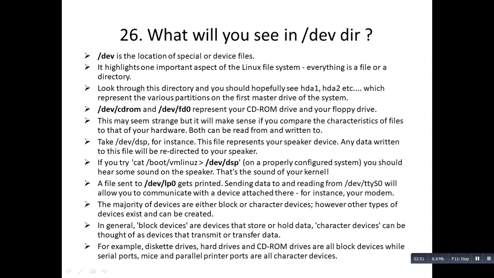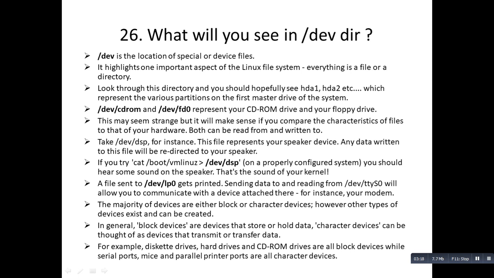However, other types of device exist and can be created. In general, block devices are devices that store or hold data. So these are the bullet points you have to keep in your mind. There is a lot of information in this slide, but if you remember some of it and understand it, that will be enough for you.